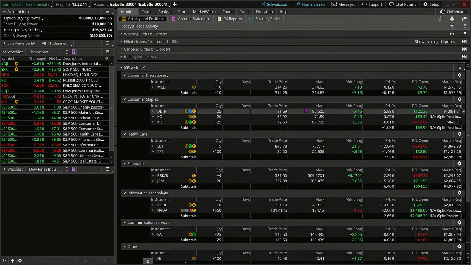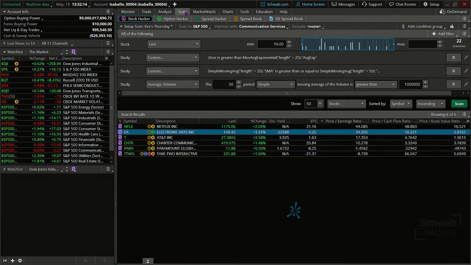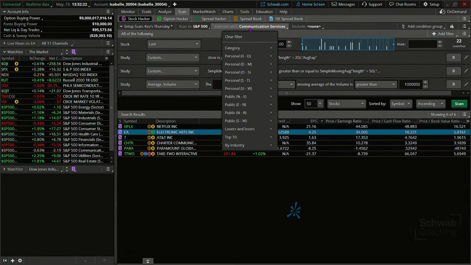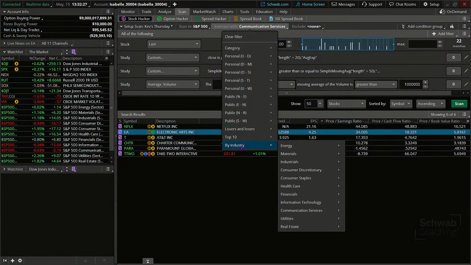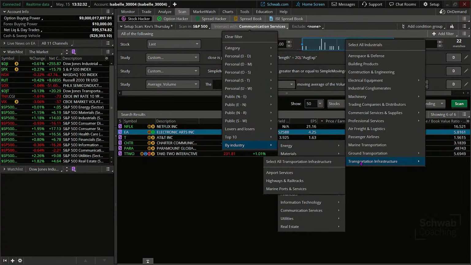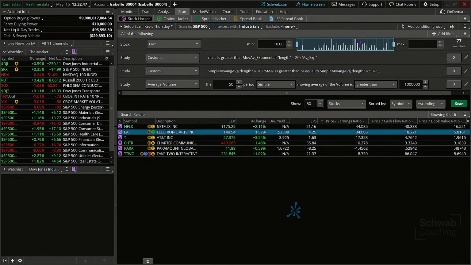I did want to utilize the scan tool to work in other groups, everybody, beyond communications. So let's move over to our industrials. So I'm just going to change the detail here. Instead of the communications, we're going to go into industrials. And I'm not going to get cute. I'm not going to look for a specific industry or sub-industry, but please recognize we absolutely could. You might want to, given the nature of industrials, it's pretty wide-ranging. So let's see if I go to select all industrials.